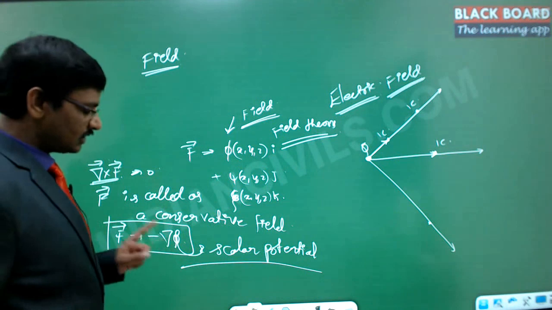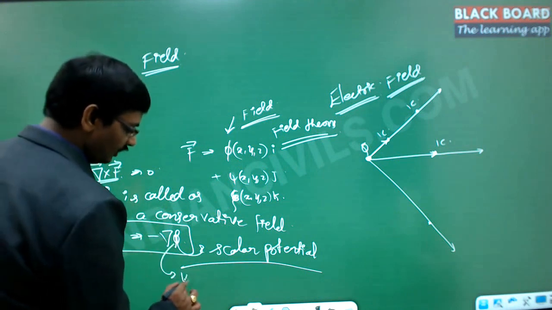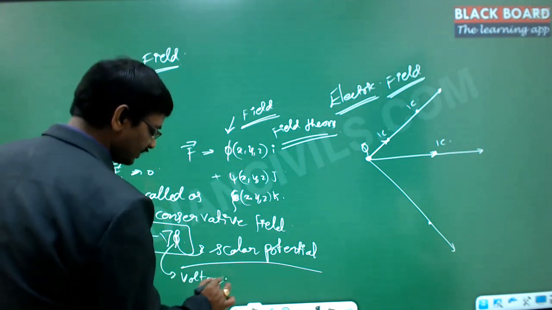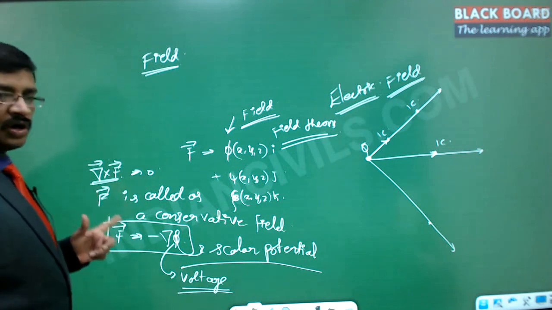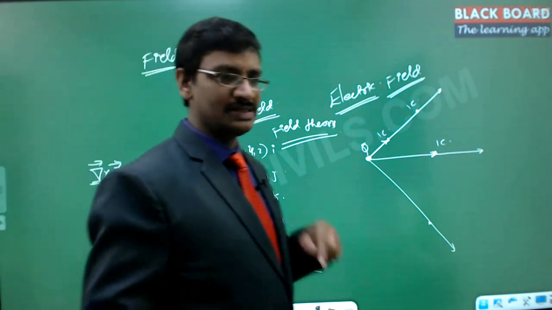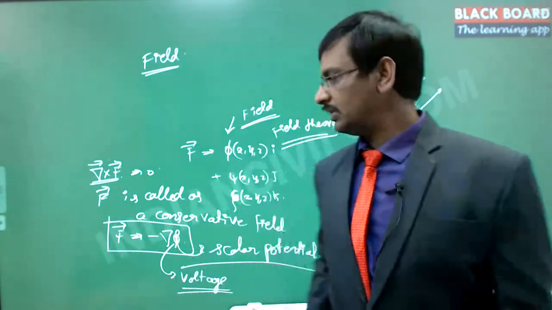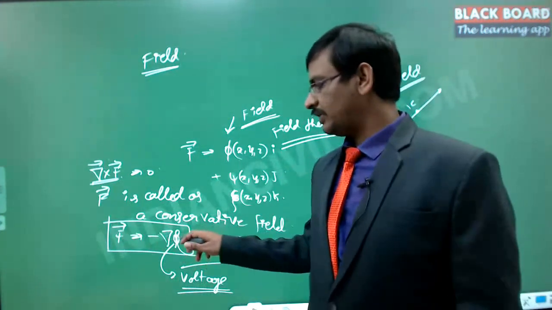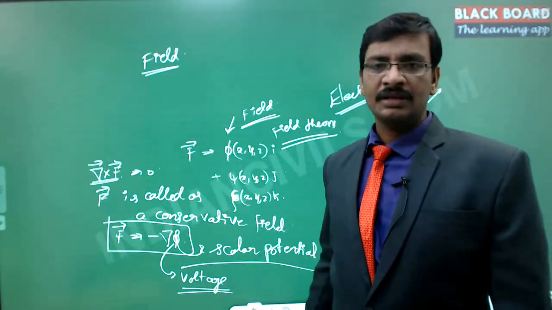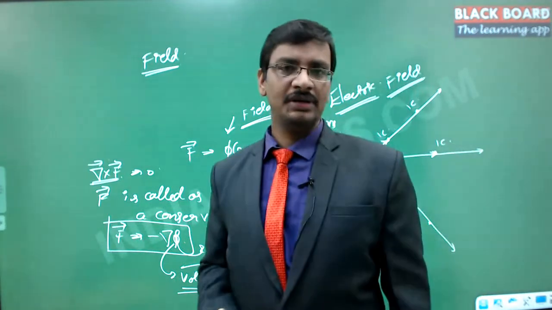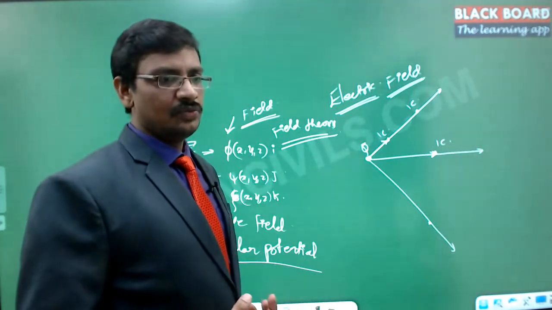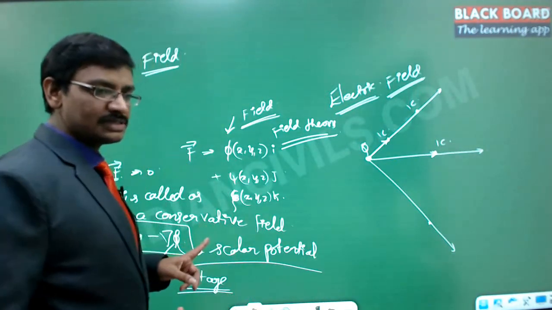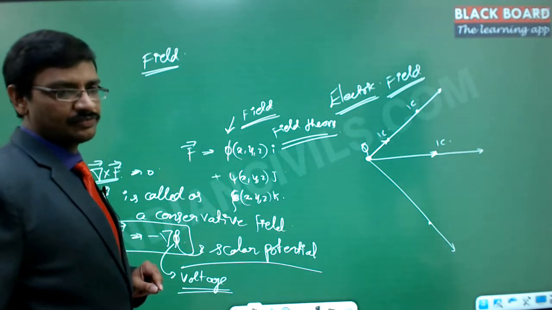Hence this phi is what we call voltage. The term was introduced because we always deal with electric fields which are conservative in nature. By expressing F as minus of del phi, the great thing we have achieved here is that a vector is expressed in terms of a scalar. So this phi is a scalar, right?